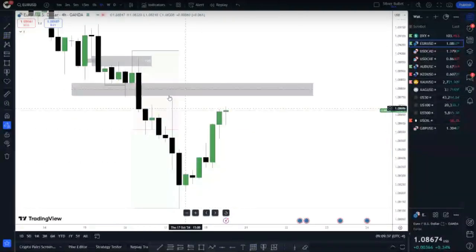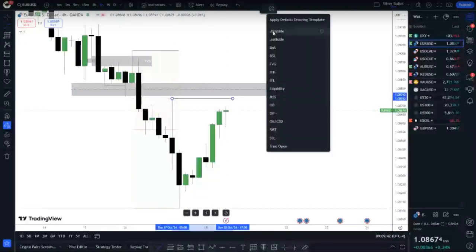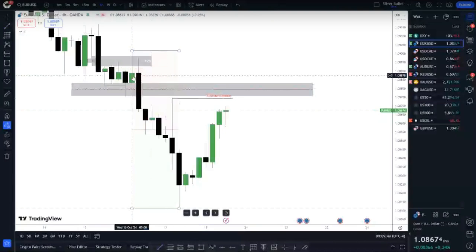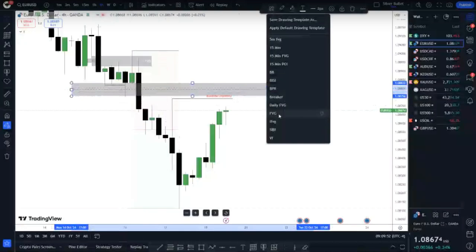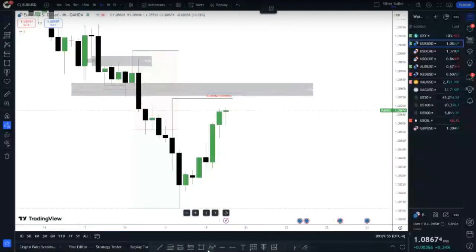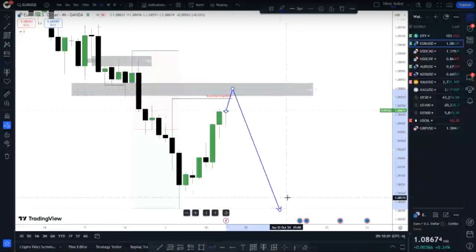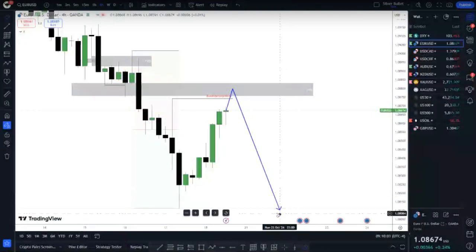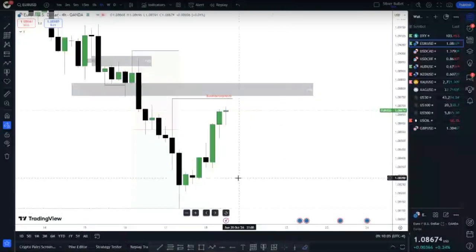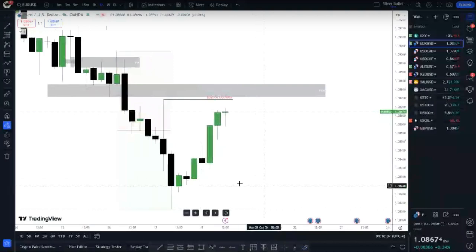We are obviously trading at premium here. We have this high here. Officially our buy side liquidity is at premium, and then we have an order block here, and then we still have this whole fair value gap that could not fill completely, and again, into a daily fair value gap. Remember that daily fair value gap, this will be the fair value gap on the daily chart. So I want to see price pushing back up here to these levels. Even better, we also have an order block right here before it can push lower to the downside like this. So this is what I'm anticipating here on EURUSD. We are bearish.